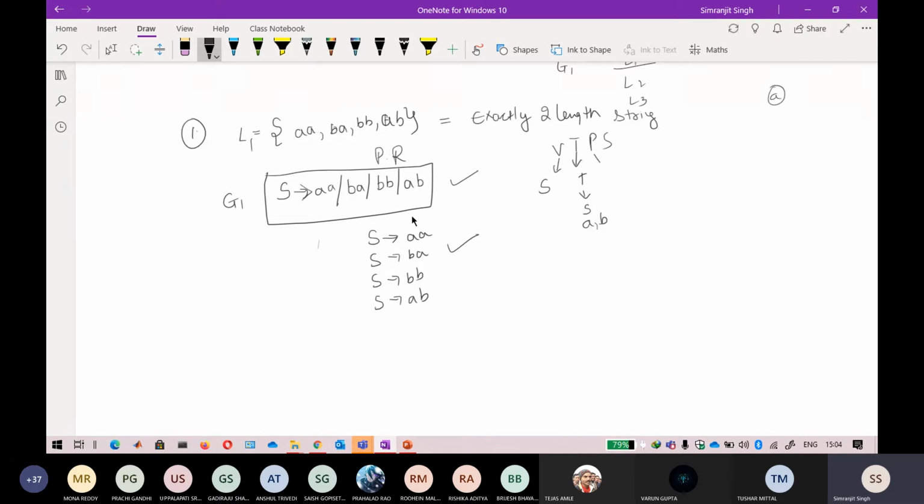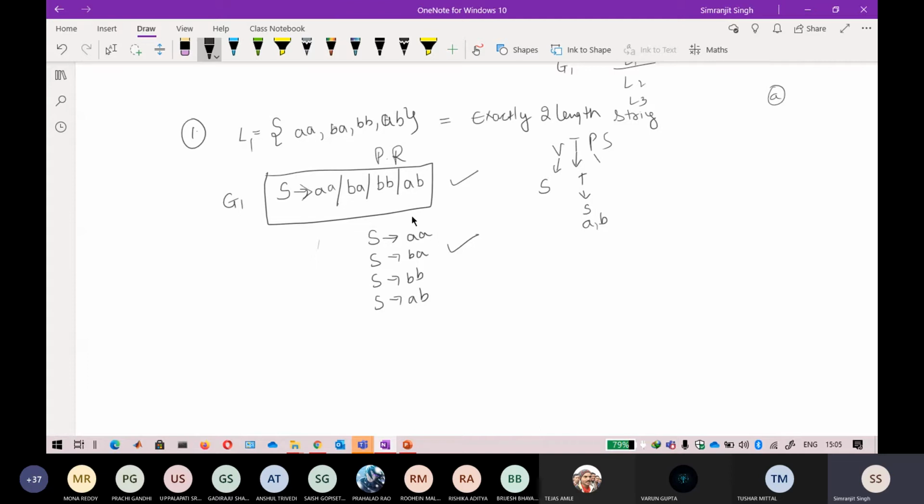In a similar way to what we have done for finite automata, for a particular language there are multiple finite automata possible. In the same way, for a particular language, multiple grammars are possible. So if you are deriving any grammar, just let me know.